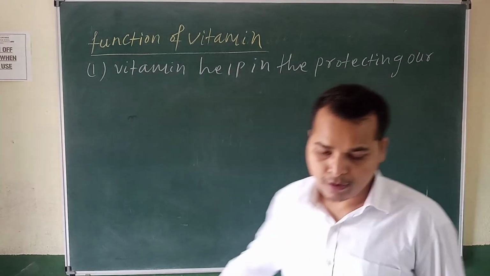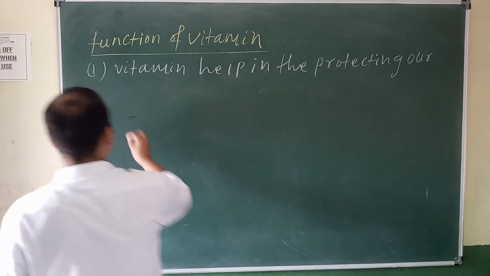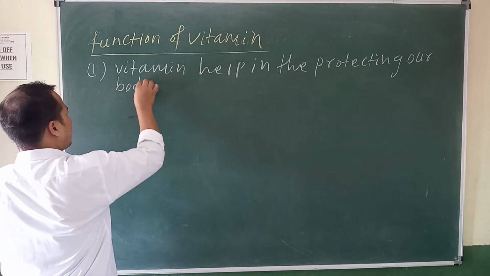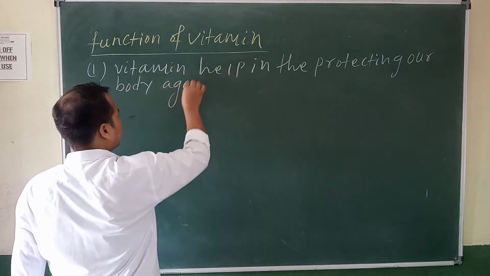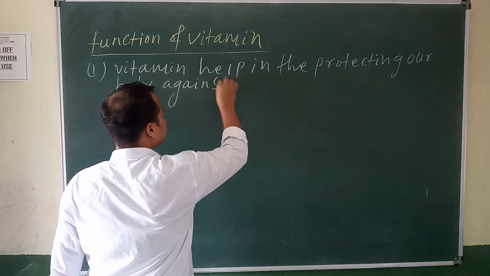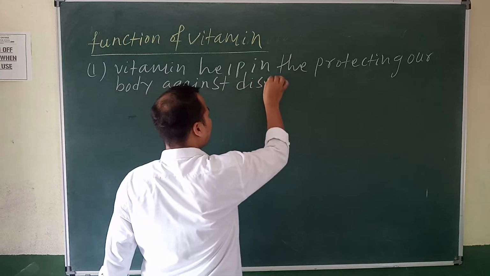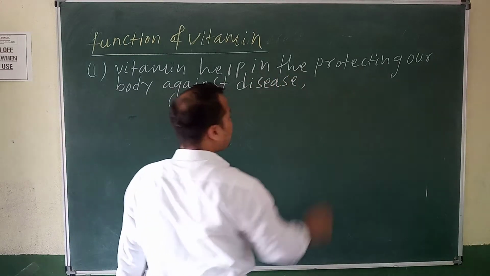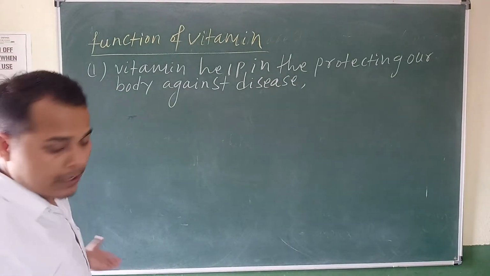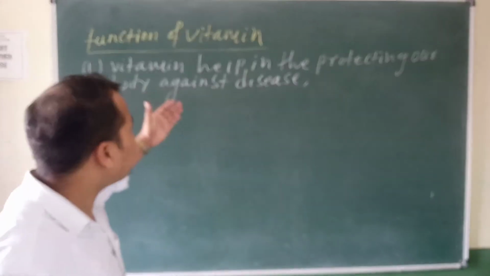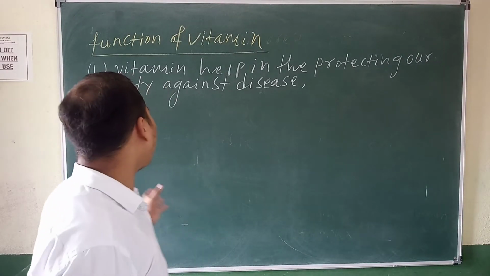Not eye, body. Against what? Disease. So the vitamin helps in protecting our body.